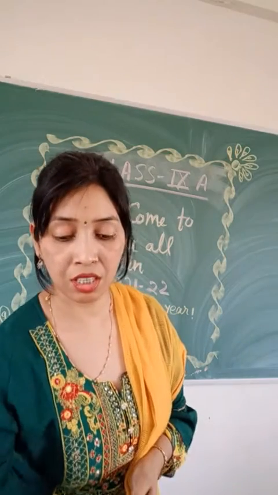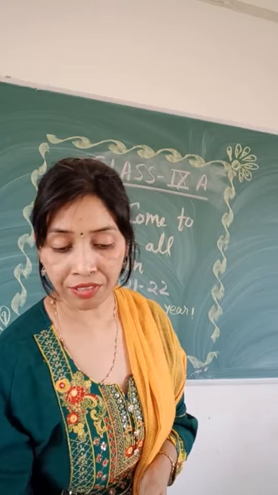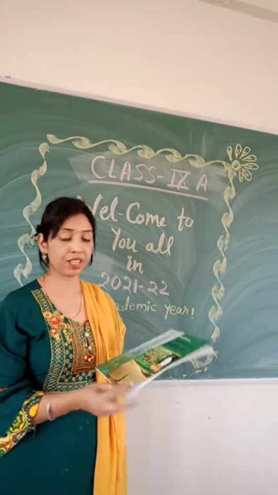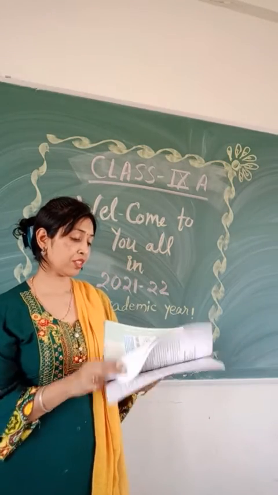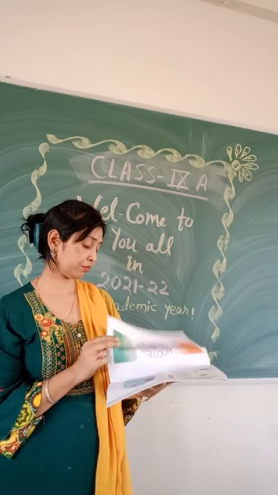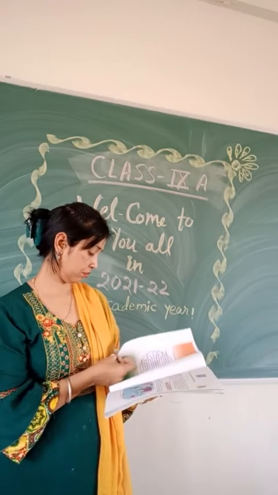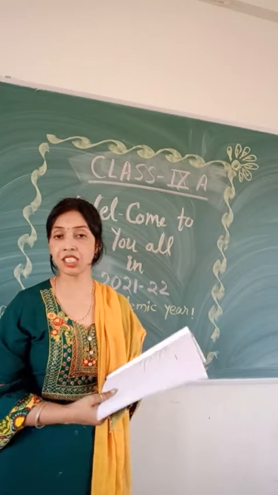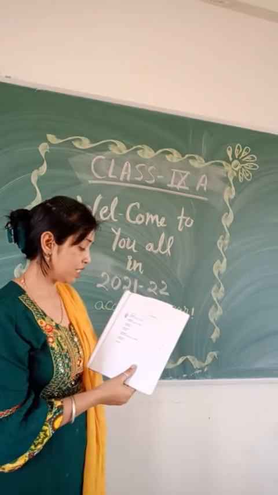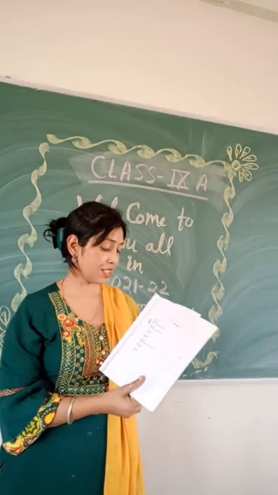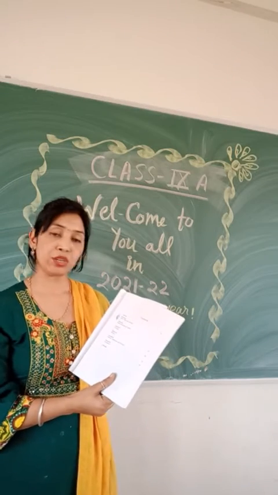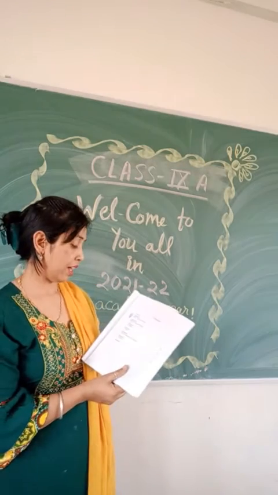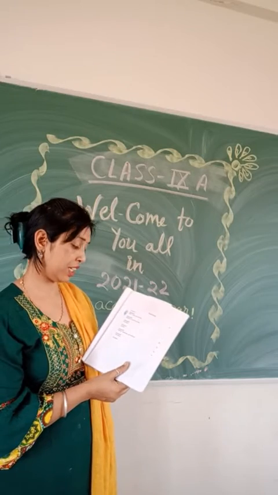Next, in the SSC class 9 book Contemporary India, textbook in geography, we will study a total of 6 chapters. First chapter is India, Size and Location. Chapter 2, Physical Features of India, and chapter 3, Drainage.